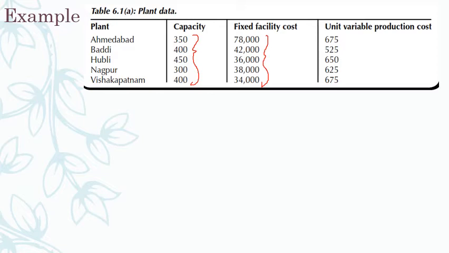That could be due to higher labor cost, or higher electricity charges that I may have to pay, or it could be due to higher taxes at Ahmedabad. It could be any of those reasons. Here in Hubli, even though I am producing 450, more numbers, the variable cost is lesser, 650, because Hubli is a tier 3 city, like that.